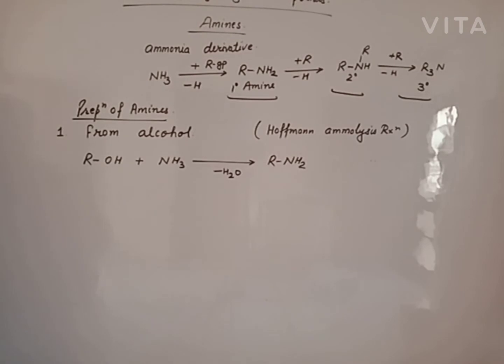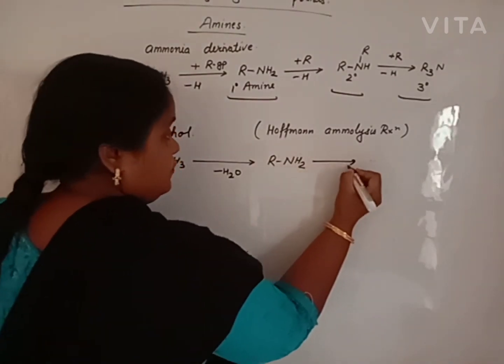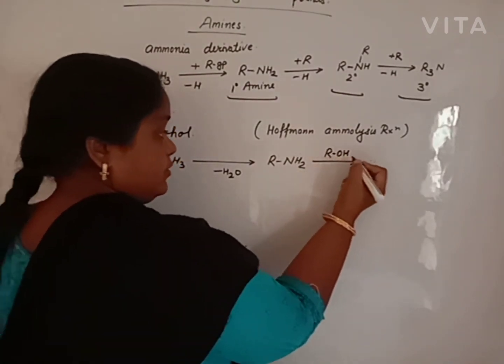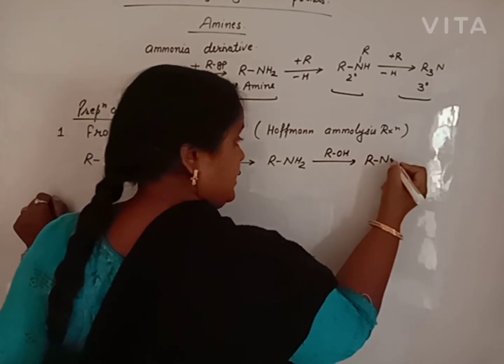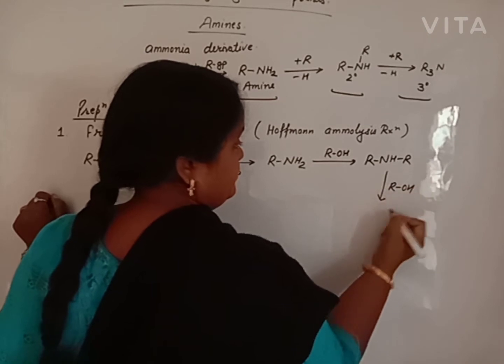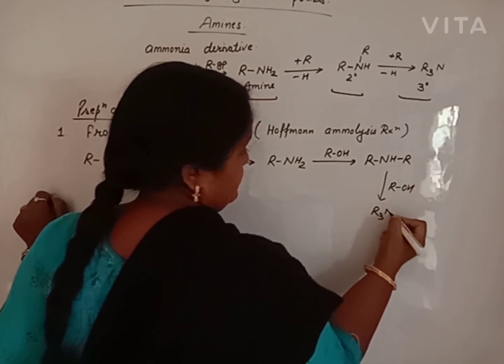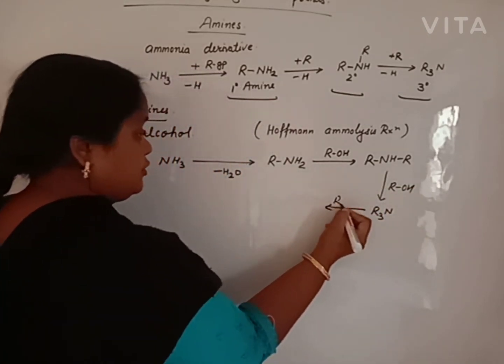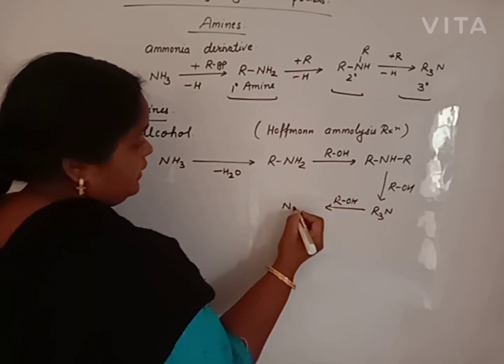Then further reaction with alcohol gives secondary amine and then tertiary amine. But on further addition of alcohol, no reaction takes place.